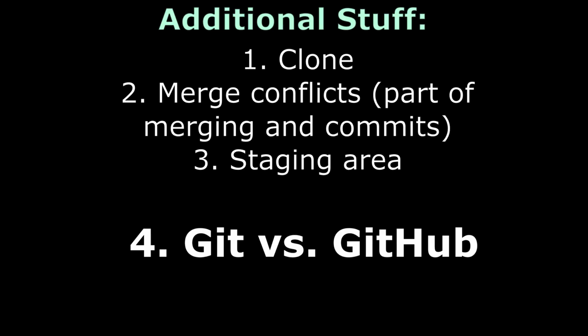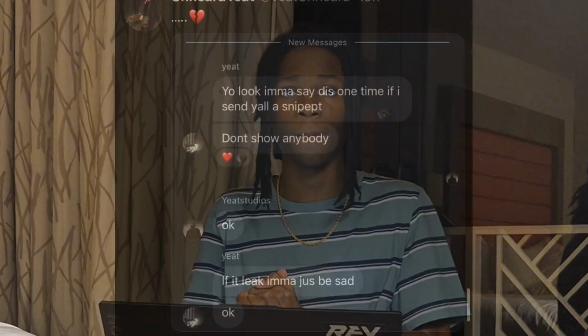And then finally, what may be the most important one for somebody who's just now getting into Git is Git versus GitHub. These are two different things, okay? They are not the same thing. Please do not get Git and GitHub confused, okay? Git is the version control system, while GitHub is a platform for hosting repositories and facilitating collaboration. Git is what underlies GitHub. GitHub is built upon Git.